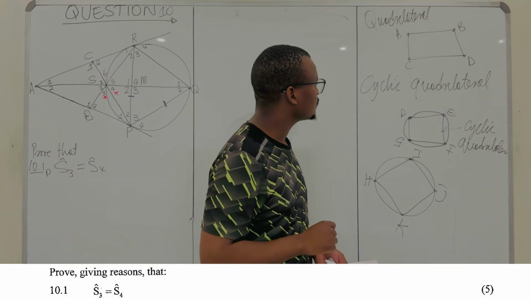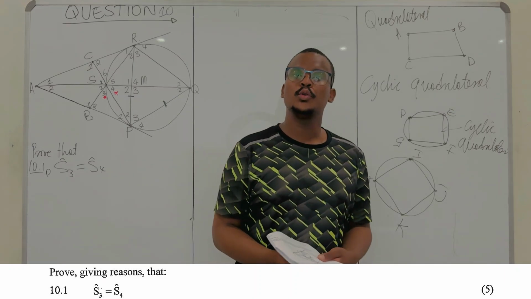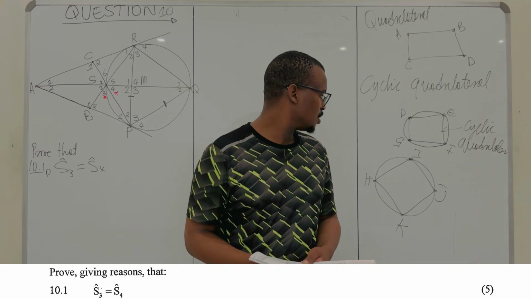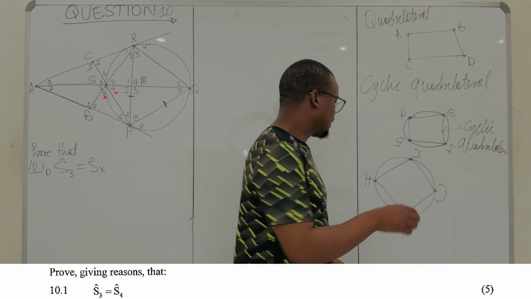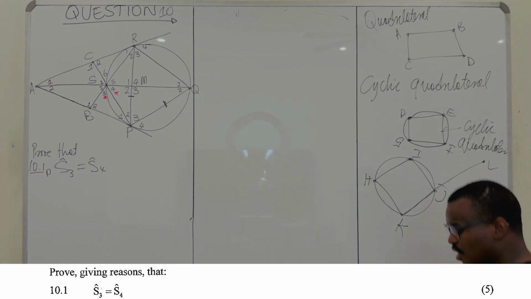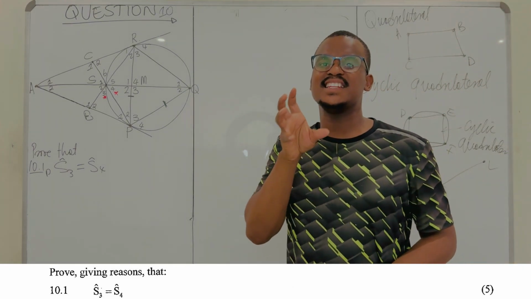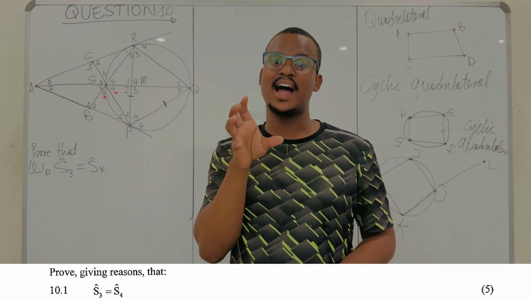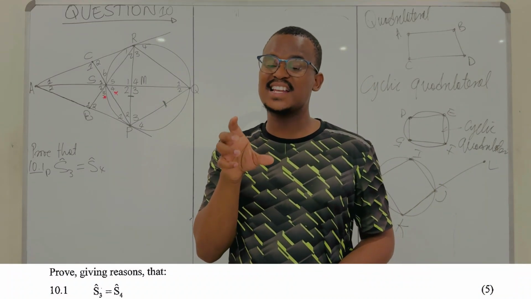No problem. Now, what do we know about quadrilaterals? If this is the quadrilateral, let's say I were to extend this line such that it continues like that. So, H, I, J, K, and let's say we have L over here. What you need to remember about cyclic quadrilaterals: opposite interior angles of a cyclic quadrilateral are supplementary, which means they add up to 180.